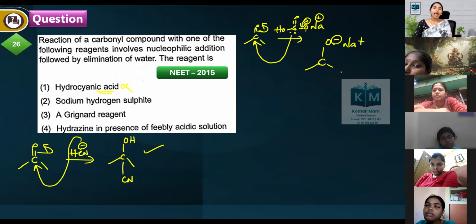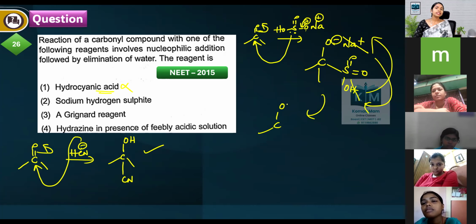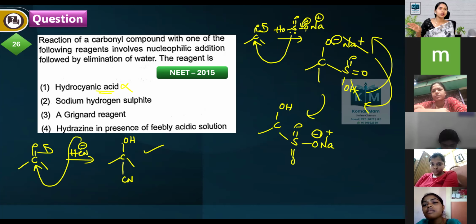Finally, H plus transfer takes place to get stability. In its mechanism there is no elimination of a water molecule. So option 2 is also incorrect.